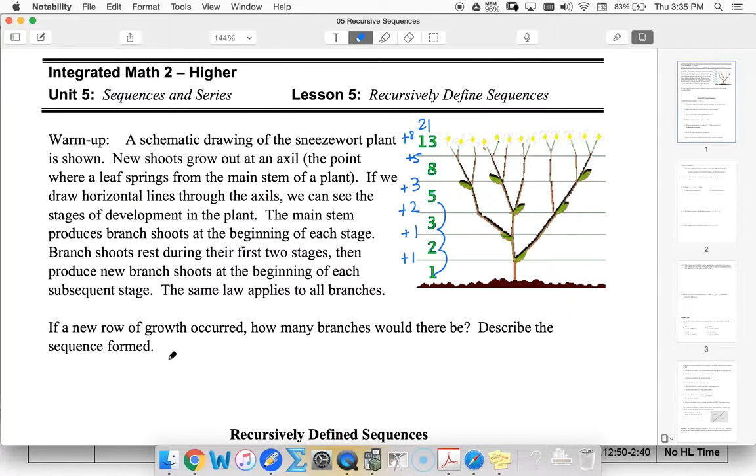In this case, we could say that our first term was 1, our second term was 2, and our nth term is the sum of the previous 2 terms. So this would work for n values greater than or equal to 3, because then I could start with the second term and the first term that I'm adding up.